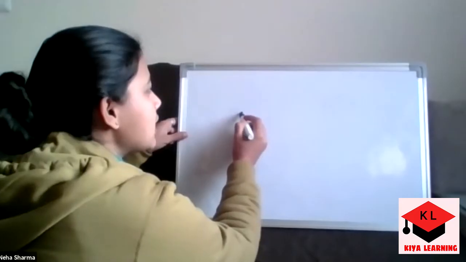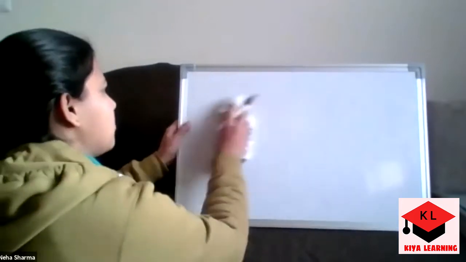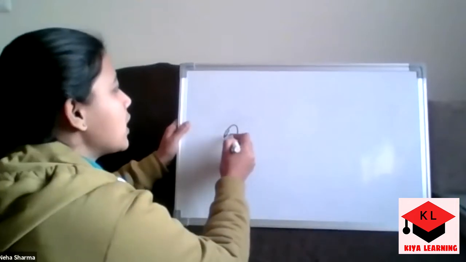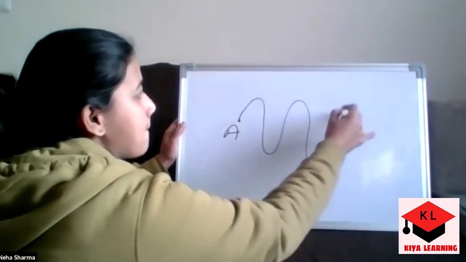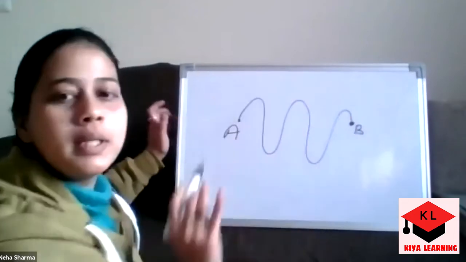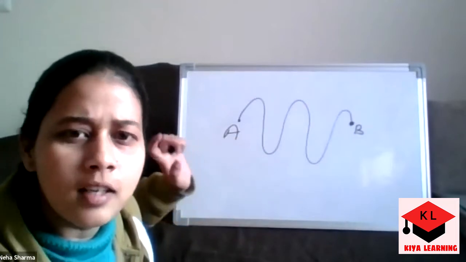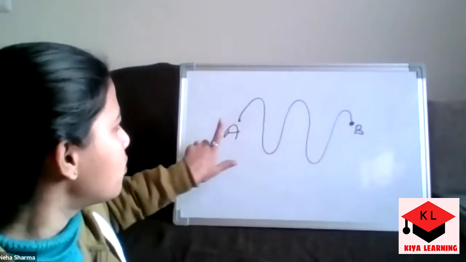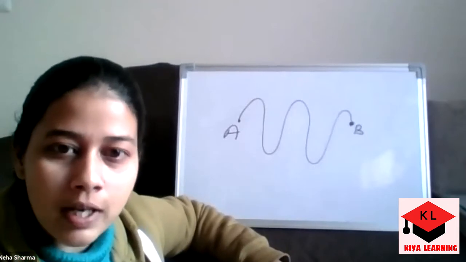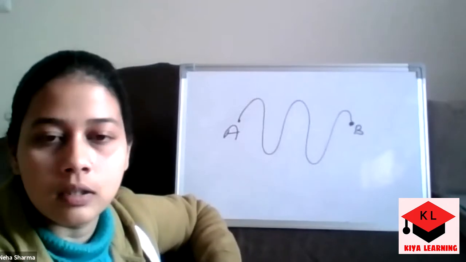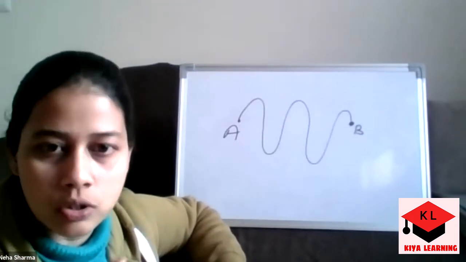So if a person is at location A and is covering the path like this and reaching location B, this is the actual path made by the government for us. You have to follow this to move from point A to point B. But the shortest path we can make is to join the initial and the final positions.